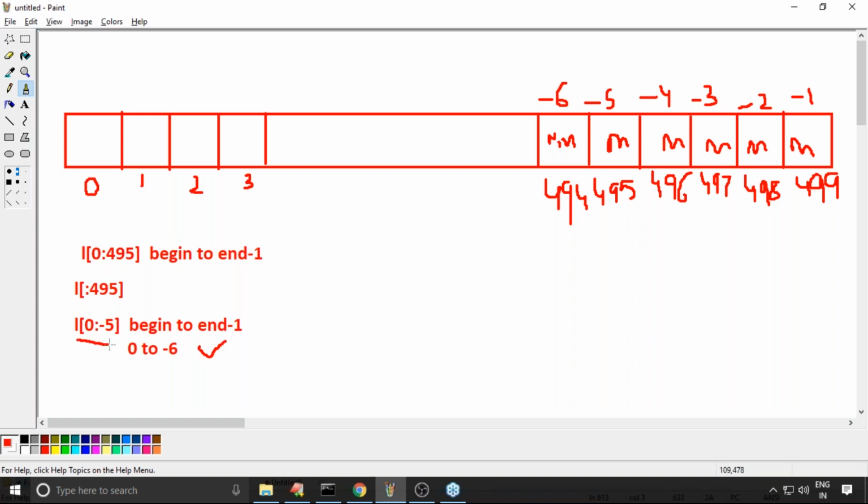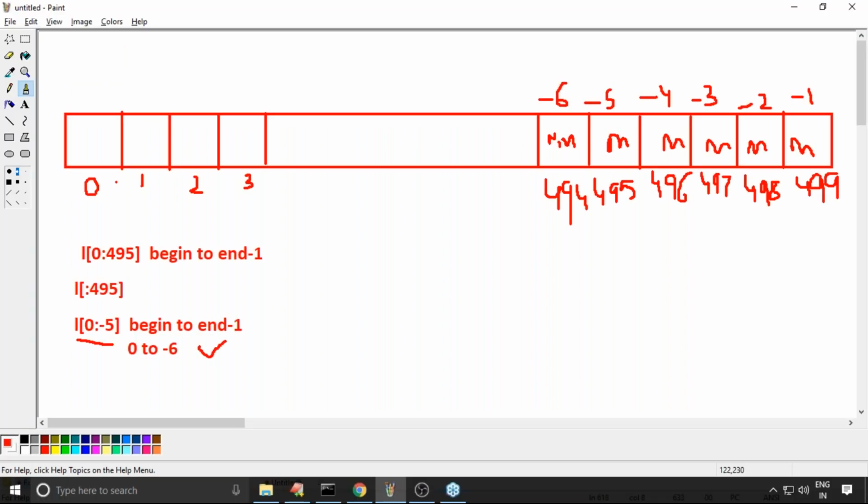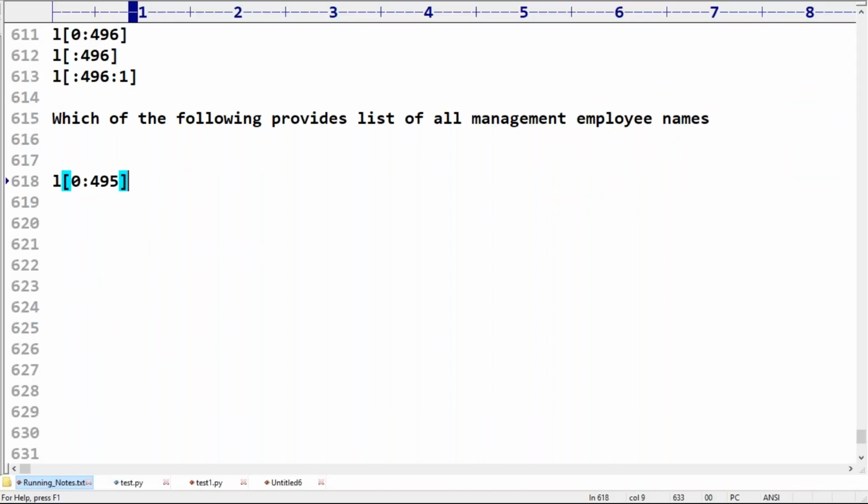There may be a chance to ask this. So how many possibilities are there? Now you can observe all these things. L of 0 colon 495 is valid. Next, 0 is not required to be specified, it is acceptable. Next, 0 to -5 you can take, or instead directly only colon -5 also. All these cases are valid. Clear?